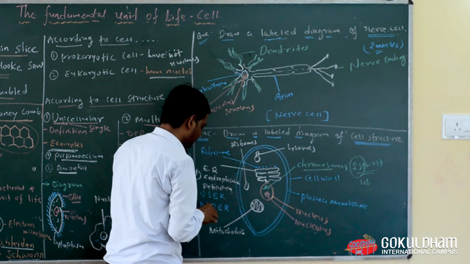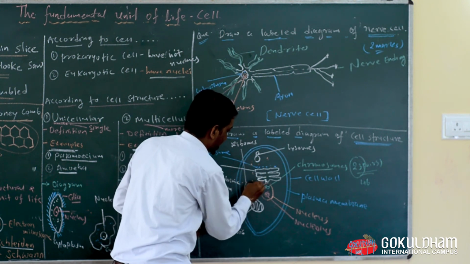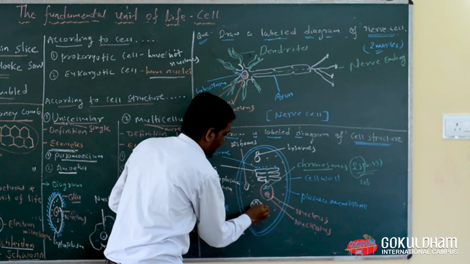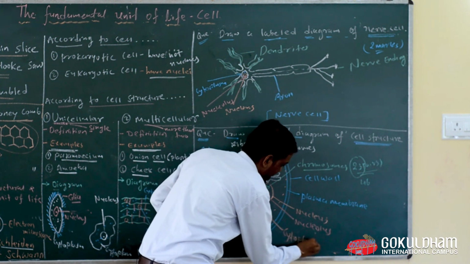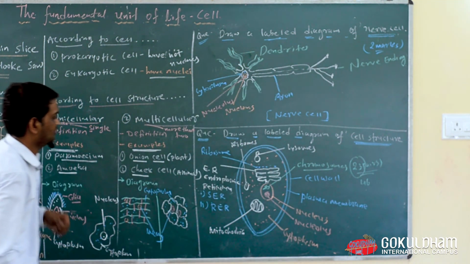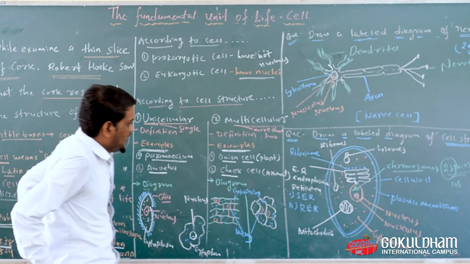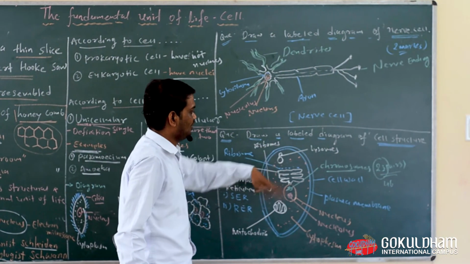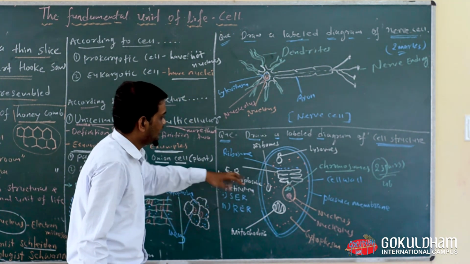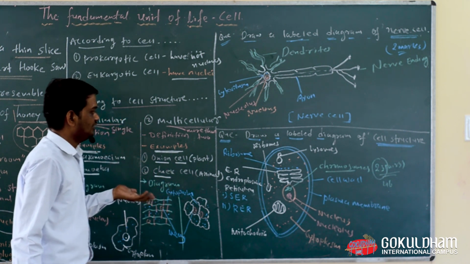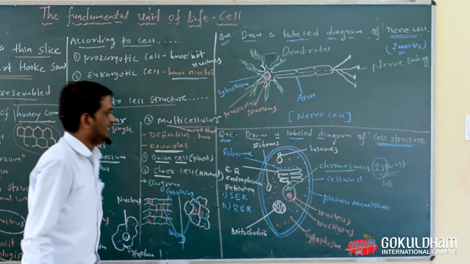And there are also some most important organelles present in it. This one is known as cytoplasm. So this is the general structure of cell. Keep in mind there are lots of organelles present in it. We will learn about it in our next period or next video, in our next classes.